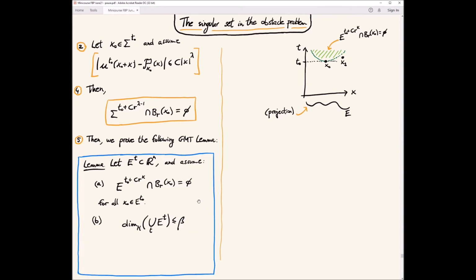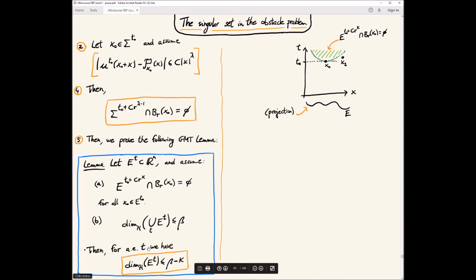And then this lemma that we prove says that for almost every t, which means generically, the dimension of this set is beta minus kappa, where kappa was this one. So it's lambda minus 1. So, of course, the smaller the beta, so the smaller the set is, in the sense of the projection, the smaller generically you get the dimension for E.